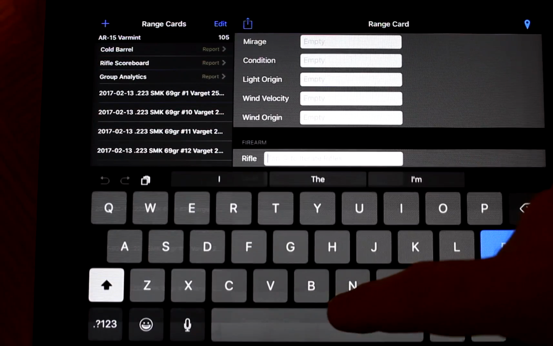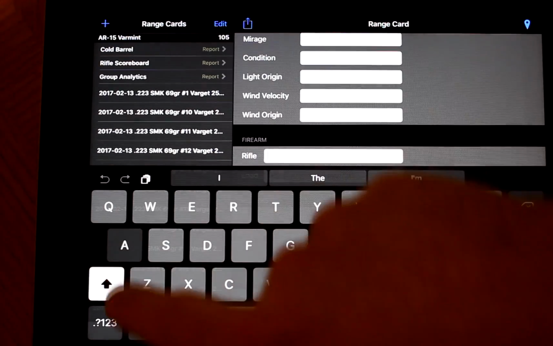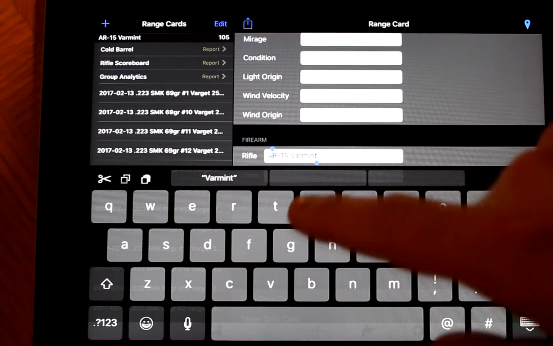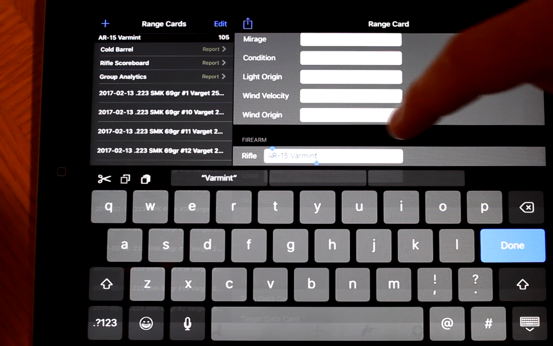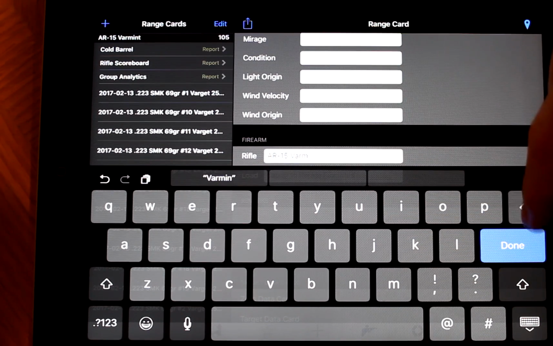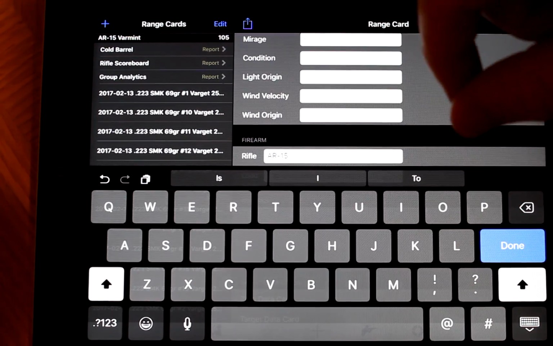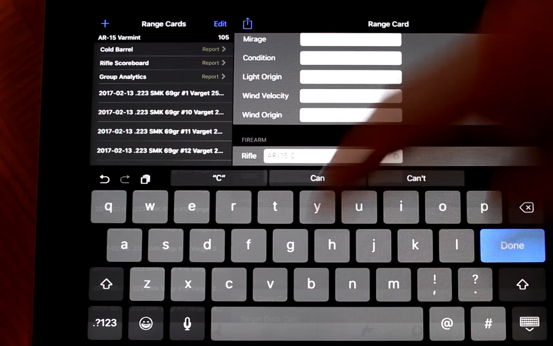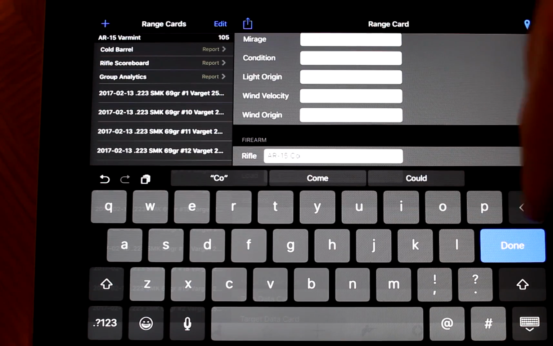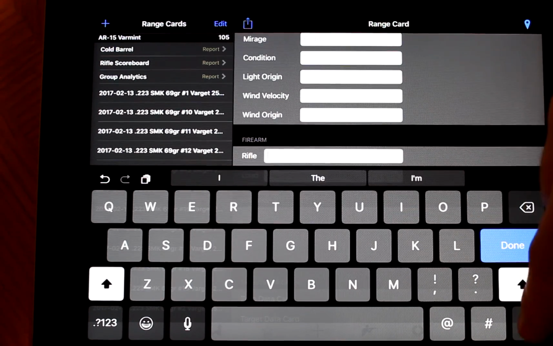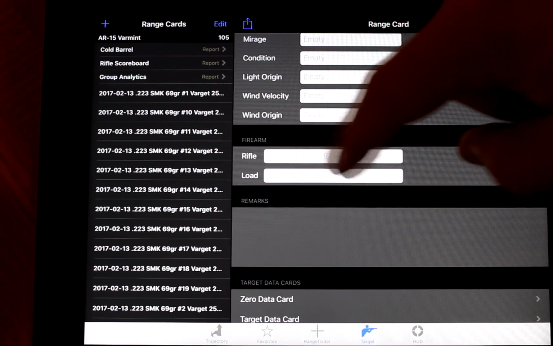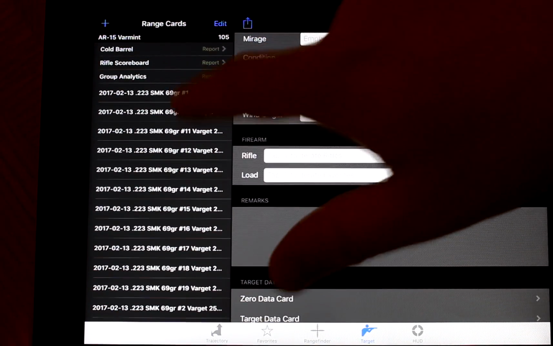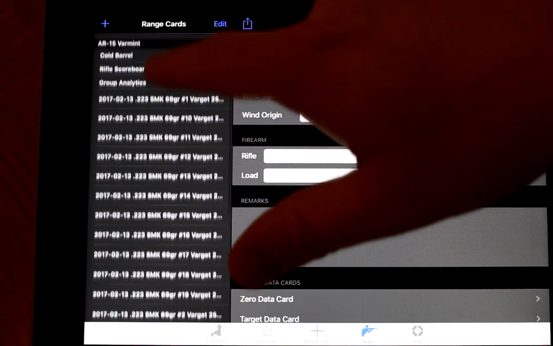when you start typing a rifle, it will auto-populate. So you can see I typed the A. One of the rifles I have in here labeled as AR-15 varmint. That is really nice. You don't have to type it all out. For some reason it's not picking up AR-15 Coyote, but I must have missed something in there. But if you have those in there, then it'll automatically populate your firearm. And you can see here too at the top, AR-15 varmint.